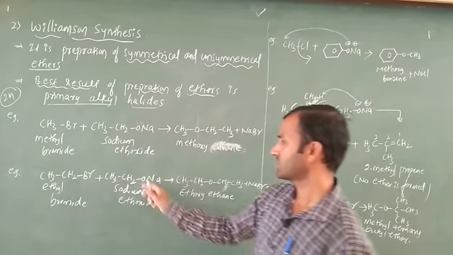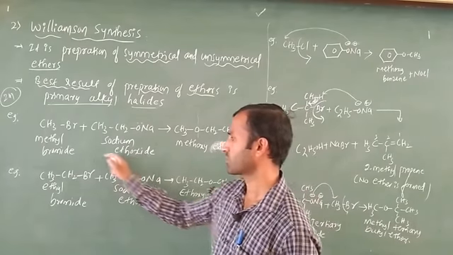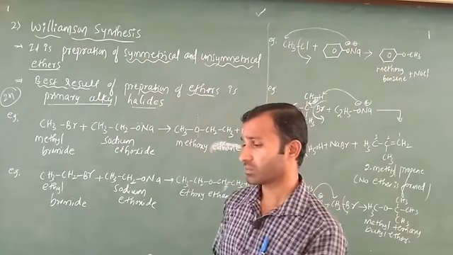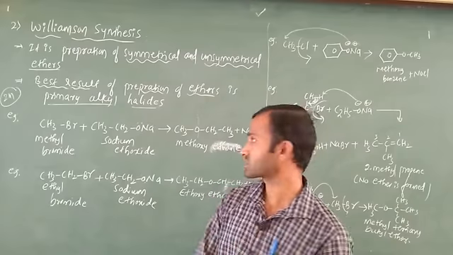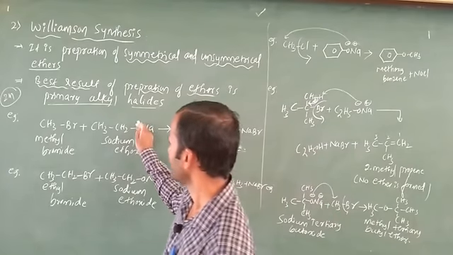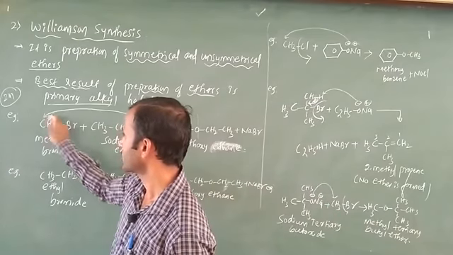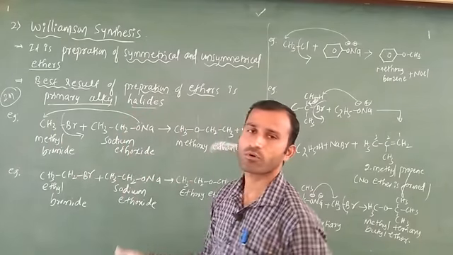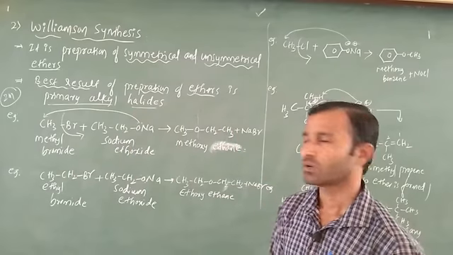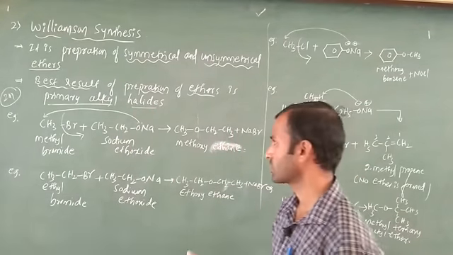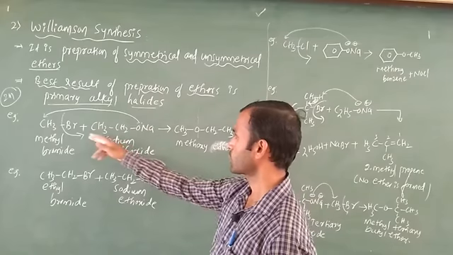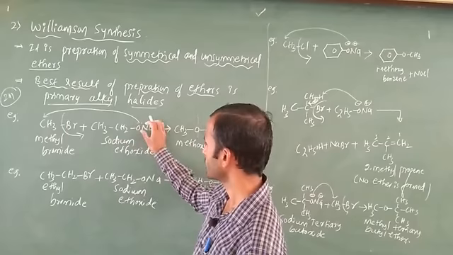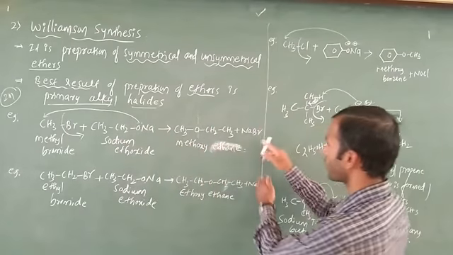In this case, very simple: this oxygen has a lone pair of electrons, and this lone pair is going to attack. If you want you can write a mechanism also, no problem. In the mechanism, just show the arrow marks. These lone pair electrons attack on this CH3, and Br will go out. This follows the SN2 nucleophilic substitution mechanism, and Br will go out automatically. Just take Br, next take Na, and NaBr will go out.